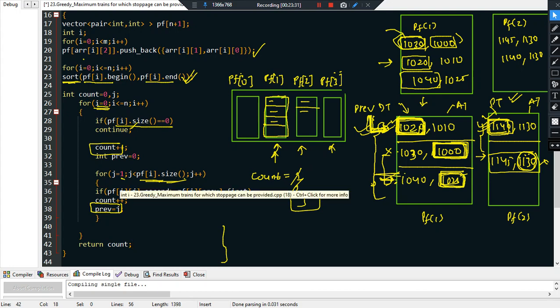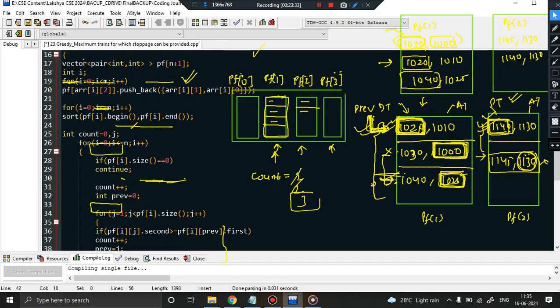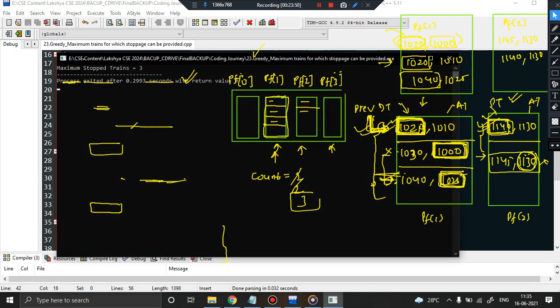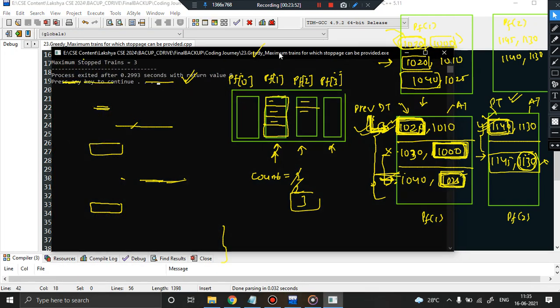Let us just compile and check whether the problem is working fine. I hope I have not done any silly mistakes. So keeping that in mind, let us quickly compile it. Cool. See, we found out the maximum number of trains that will be stopped is 3 trains, right?